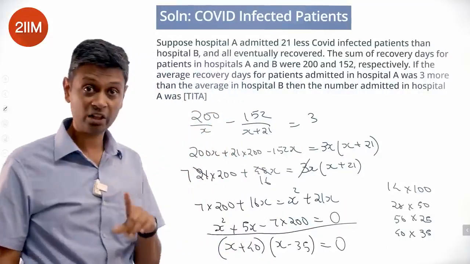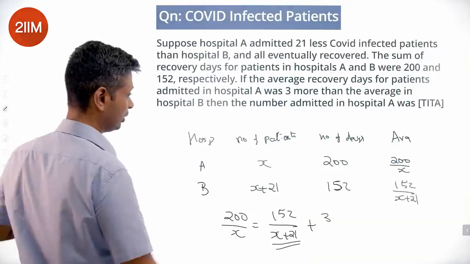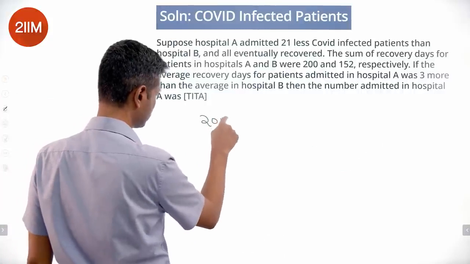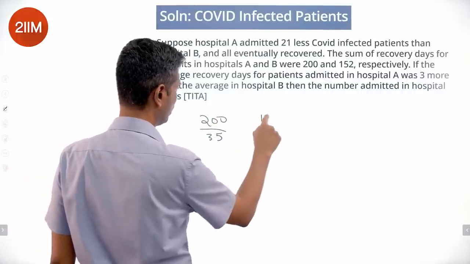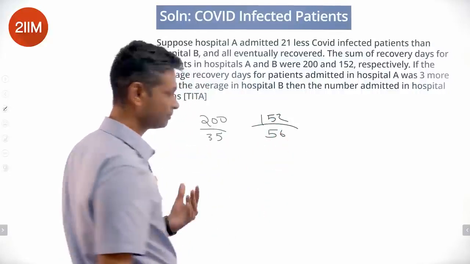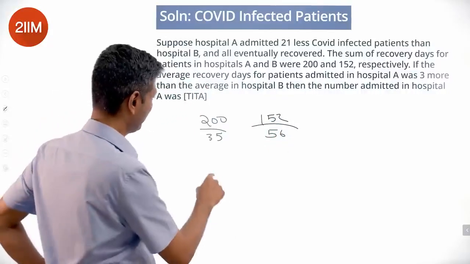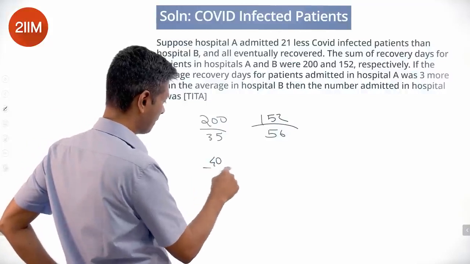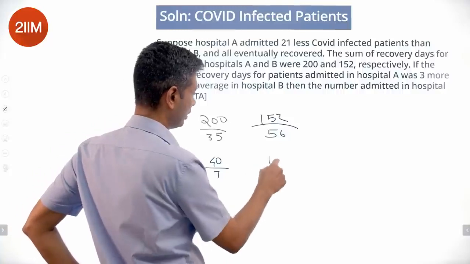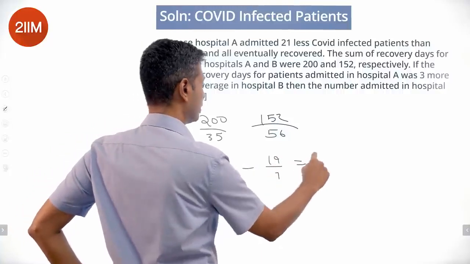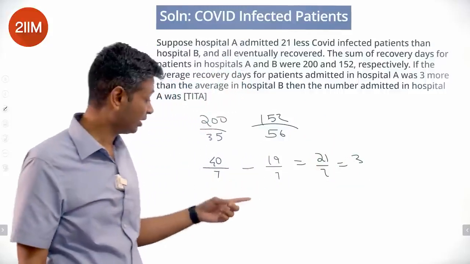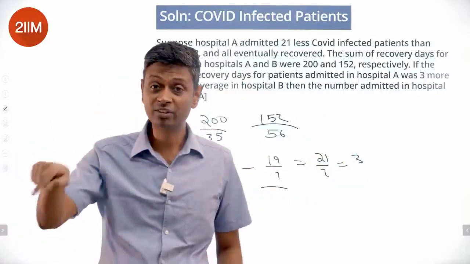So x is 35. If you look at this, the number of days here, 200 by 35 and 152 by 56. And so 200 by 35 is 40 by 7. 152 by 56 is 19 by 7. Subtract this. This is 21 by 7, which is 3, wonderful. This is not an integer. The difference is an integer.